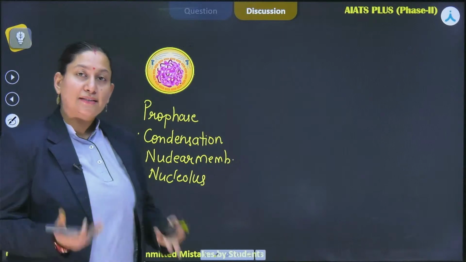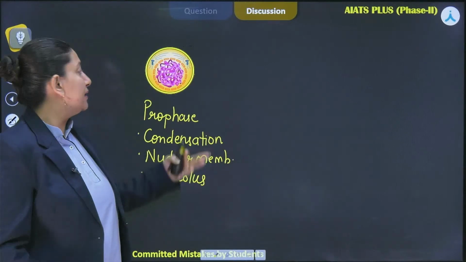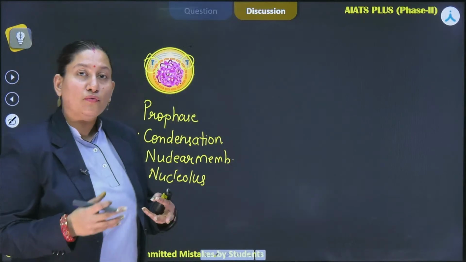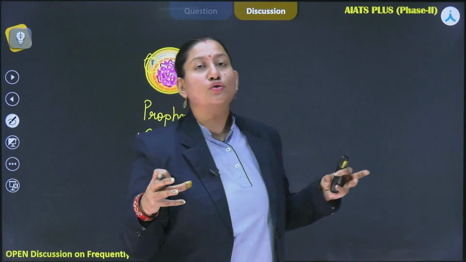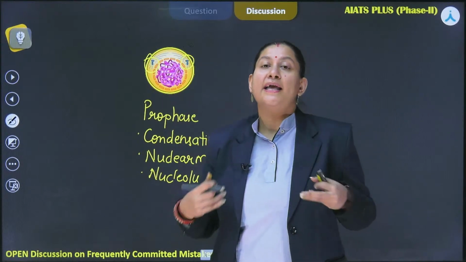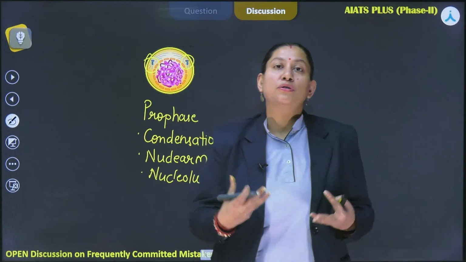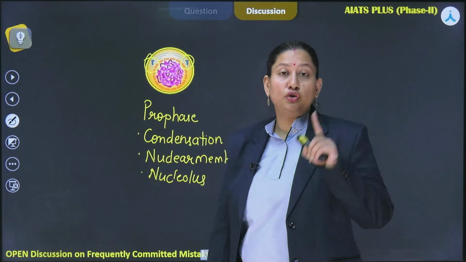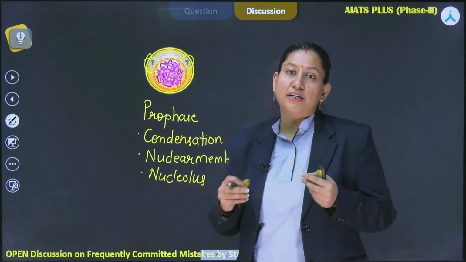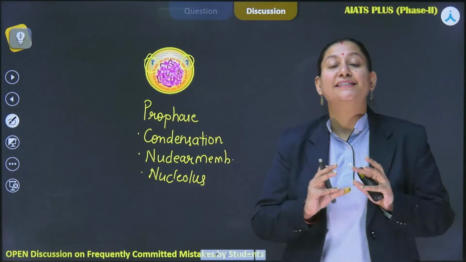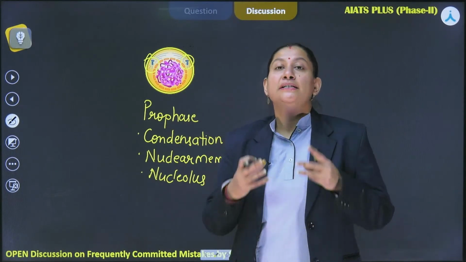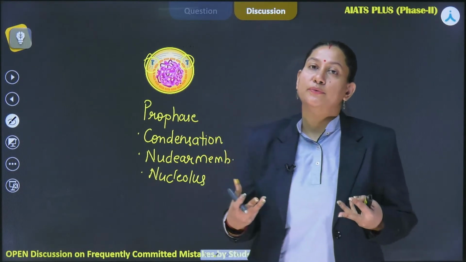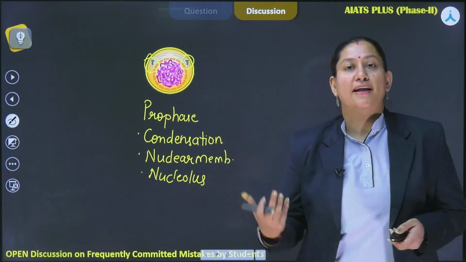These are certain characteristic events. If it's an animal cell, we'll see the aster formation. The centrosome moves towards different poles and starts radiating out microtubules. Do remember that people sometimes get confused: centrosome movement occurs during prophase, while chromatid movement occurs during anaphase, mitotic anaphase or anaphase 2 in meiosis.